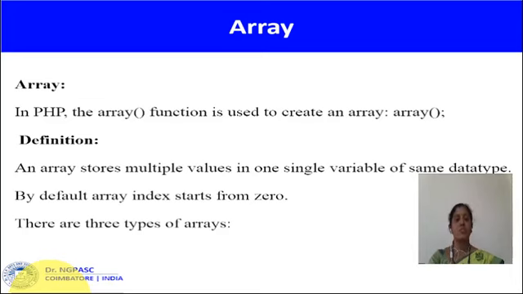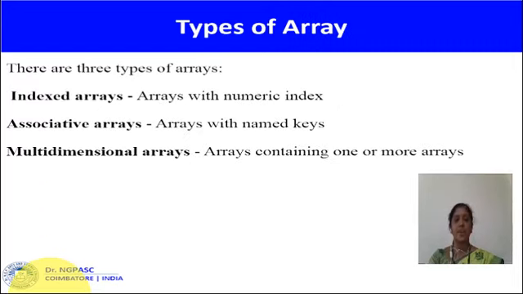Next, we are going to discuss arrays in PHP. In PHP, the array function is used to create an array. It stores multiple values in one single variable. The index starts from 0. There are three types of arrays. The first one is indexed arrays, the second one is associative arrays and the third one is multidimensional arrays.